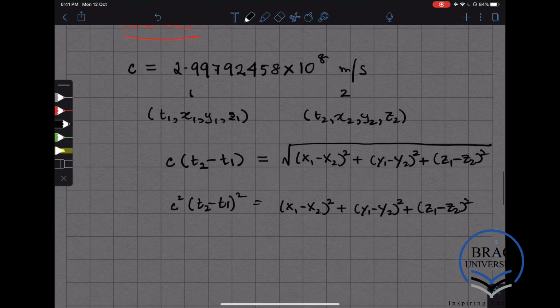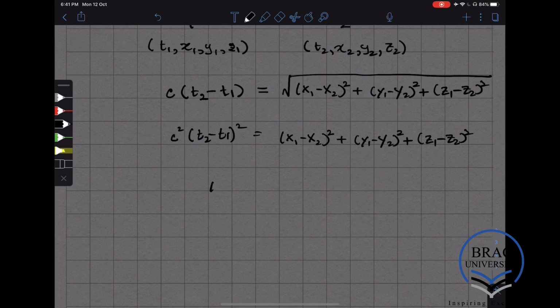In a different reference frame, point 1 will have some coordinates t1 prime, x1 prime, y1 prime, z1 prime, and point 2 will have coordinates t2 prime, x2 prime, y2 prime, z2 prime.